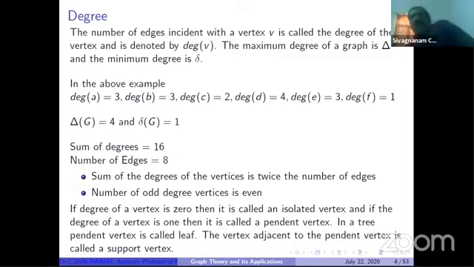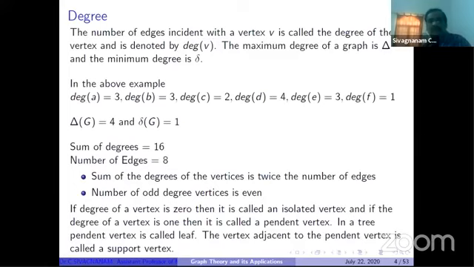And how many vertices are having odd degree? You can see in the previous example, degree of A is 3, an odd number, degree of B is 3, an odd number, degree of E is 3, an odd number, and degree of F is 1, an odd number. So there are 4 odd degree vertices. So in general, we can say the number of odd degree vertices is an even number.